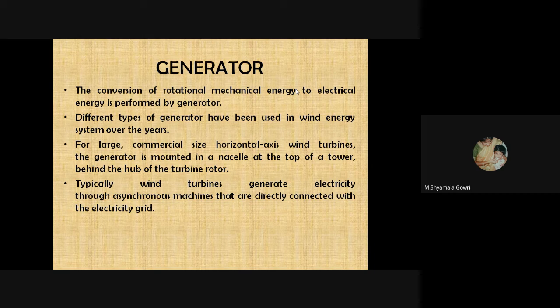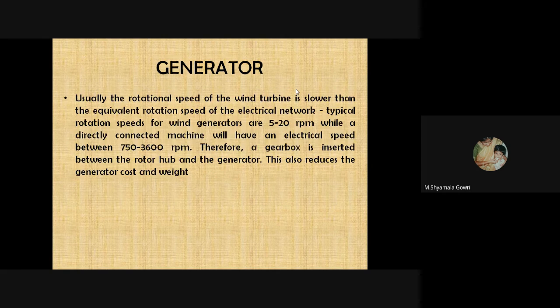Typically, wind turbines generate electricity through asynchronous machines that are directly connected with the electrical grid. Usually, the rotational speed of the wind turbine is slower than the equivalent rotational speed of the electrical network. The typical rotational speeds for wind turbines are 5 to 20 RPM, while for a directly connected machine, we have electrical speeds between 750 and 3600 RPM. Therefore, a gearbox is inserted between the rotor hub and the generator. This also reduces the generator cost and weight.